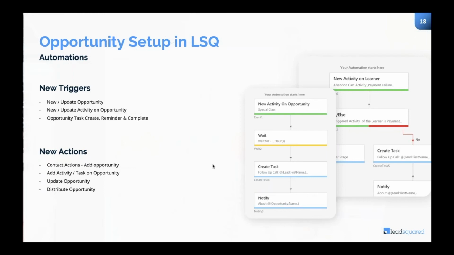So, whenever a new opportunity comes into the system, or an opportunity gets updated, the automation should get triggered, or whenever a new activity is done or updated, or a task is marked as complete, all of these are available with opportunity management. Another important point is, let's say the moment an opportunity is converted, you would like to create another opportunity after X number of days with the same contact. Even those capabilities are there with opportunity management.